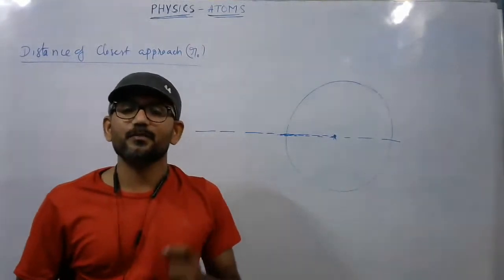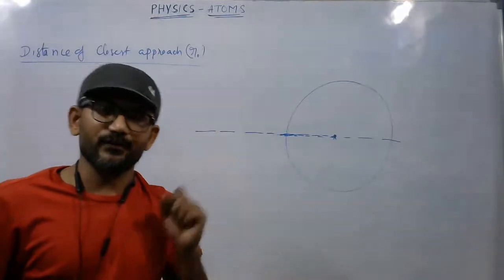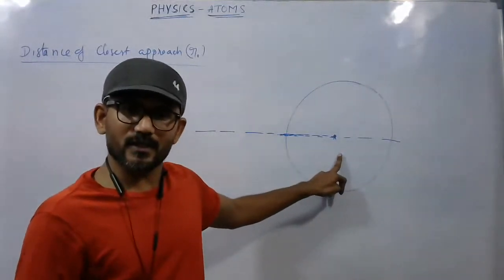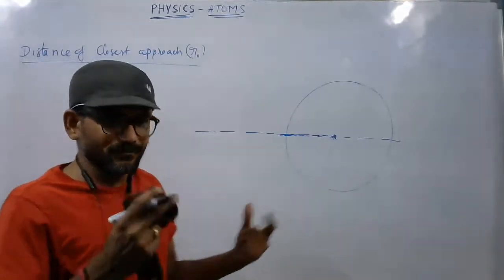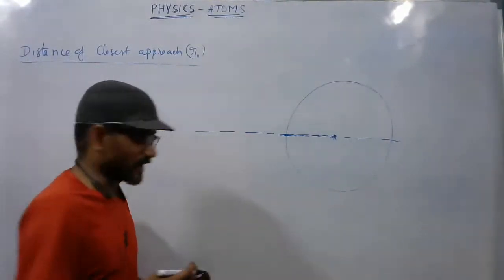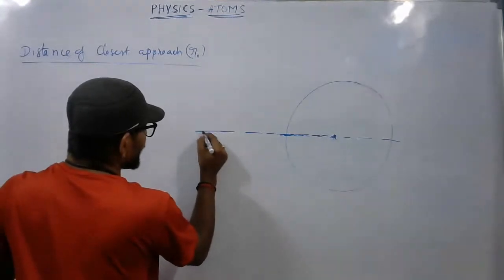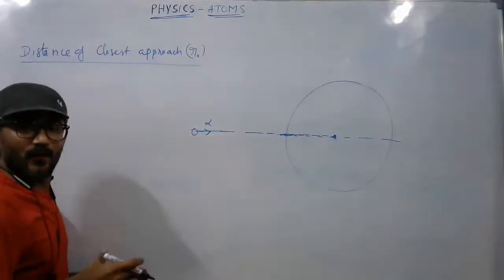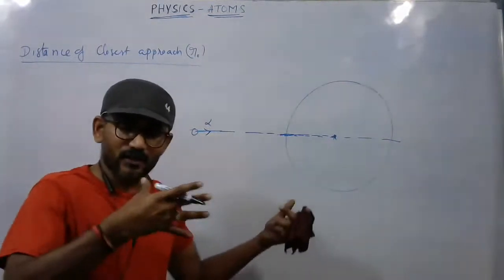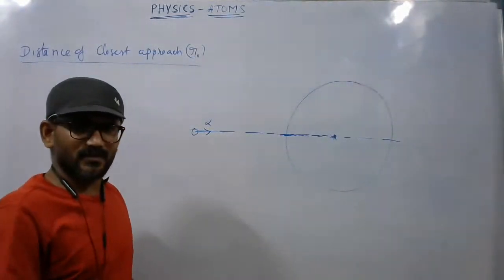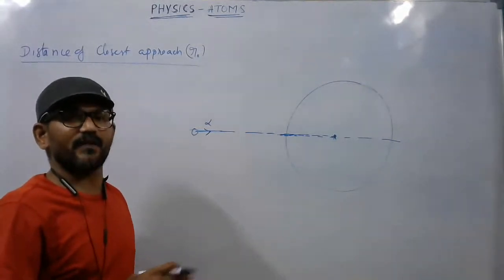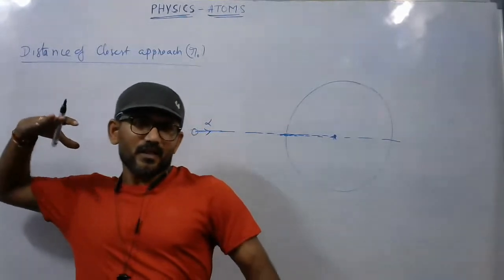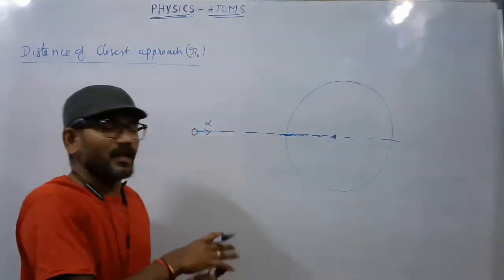That repulsive force is provided by the electrostatic force of repulsion between the alpha particle and the nucleus, which is supposed to be positively charged. Positive charges repel each other. If an alpha particle is traveling with a large velocity and a specific mass, its kinetic energy is half mv squared.